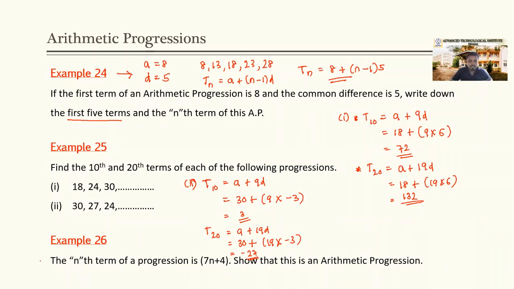Example number 26. The nth term of a progression is 7n plus 4. Show that this is an arithmetic progression. So how can we prove that? Here, what should be the first term?